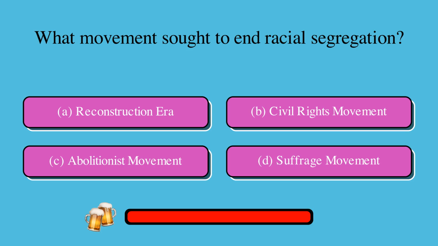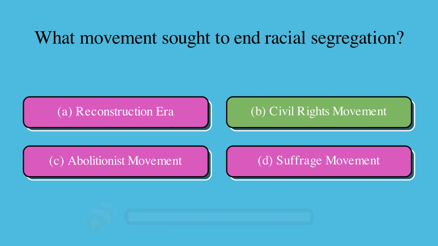What movement sought to end racial segregation? Is it A, Reconstruction Era, B, Civil Rights Movement, C, Abolitionist Movement, or D, Suffrage Movement? The correct answer is B, Civil Rights Movement.